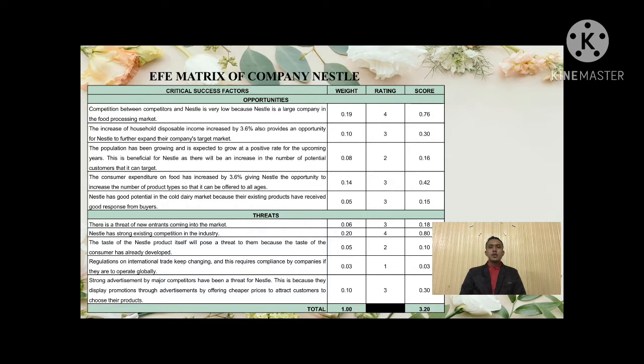And the last one, the lowest rating of threat for Nestle is the regulations on international trade keep changing, and this requires compliance by companies if they are to operate globally, where it's rating 1, which is poor response.